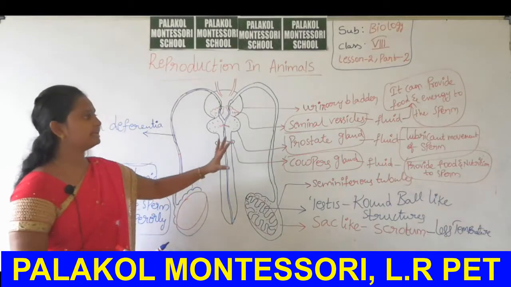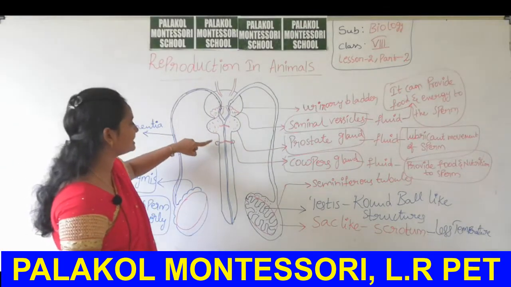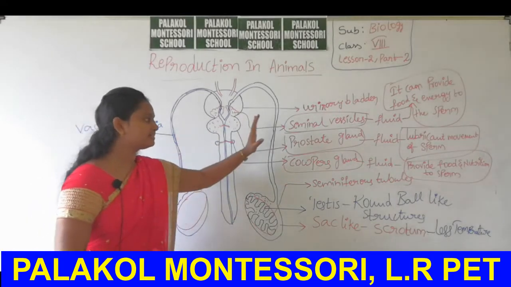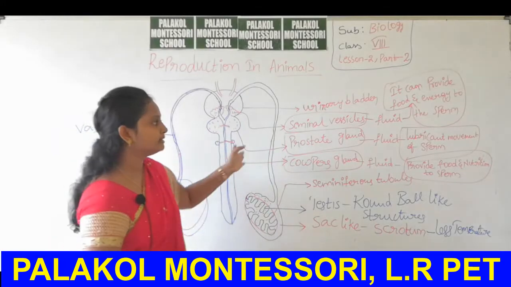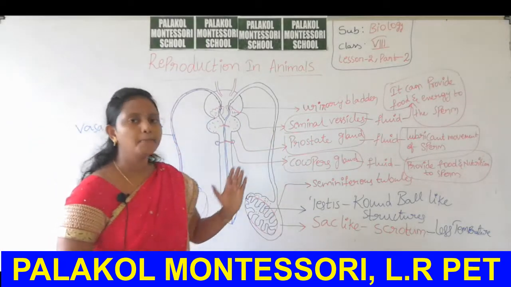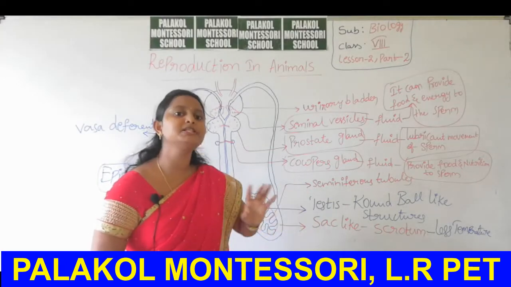Okay, there are three types of glands here: seminal vesicles, prostate gland and Cowper's glands. These three glands secrete three types of fluids. These are mainly helpful to provide food and energy and then lubricant nature to the sperm.